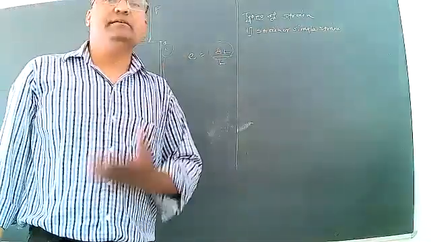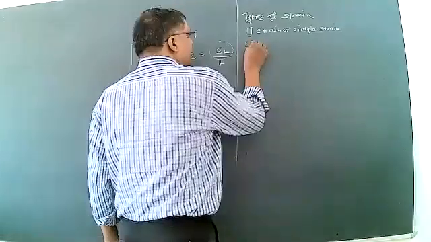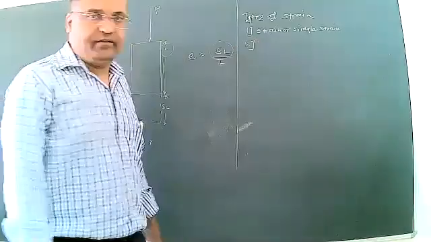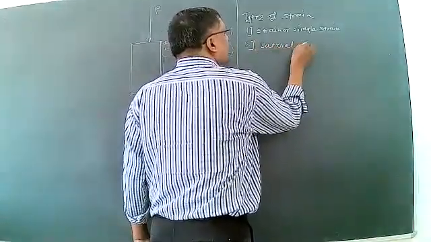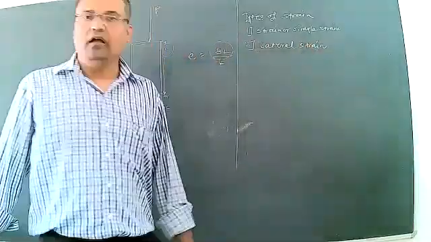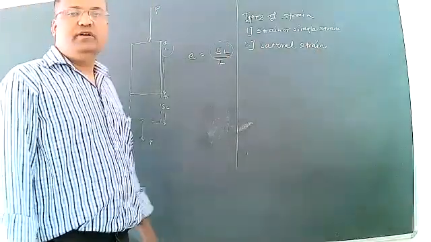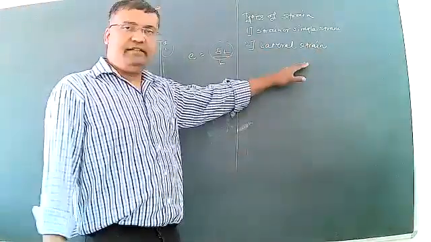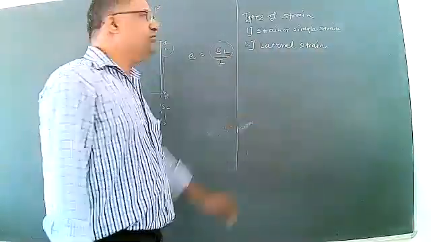That ratio is said to be simple strain or only strain. The second type is lateral strain. Lateral strain is defined as the change in lateral length to the original lateral length.